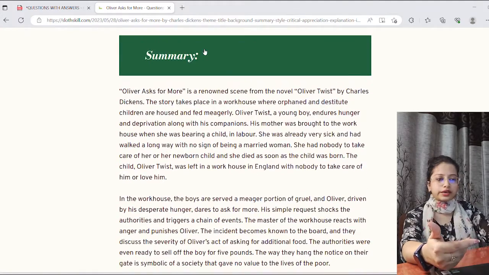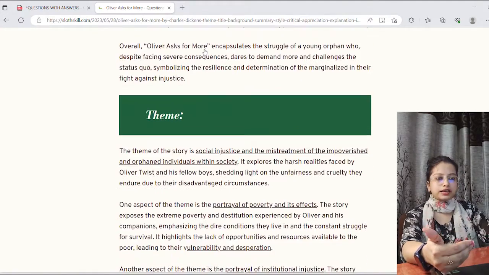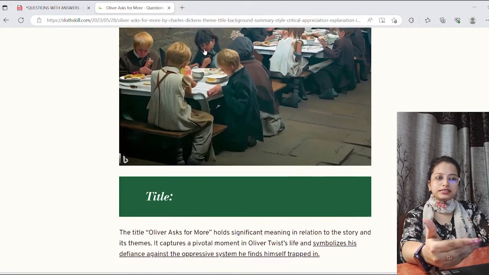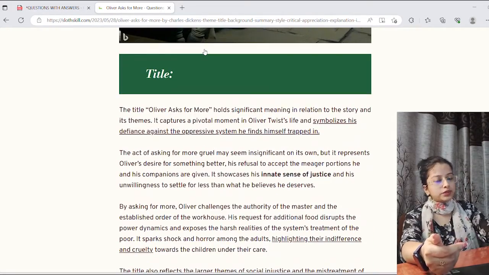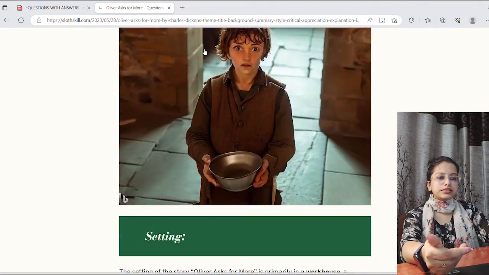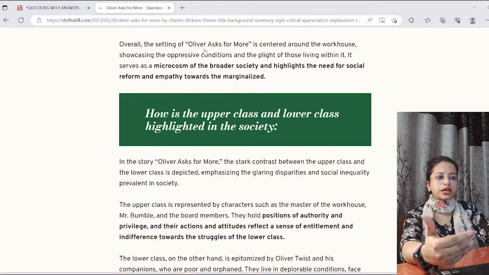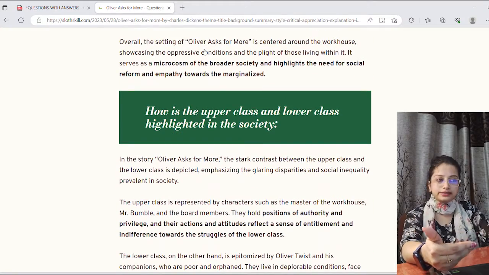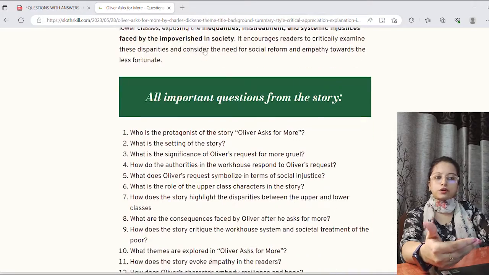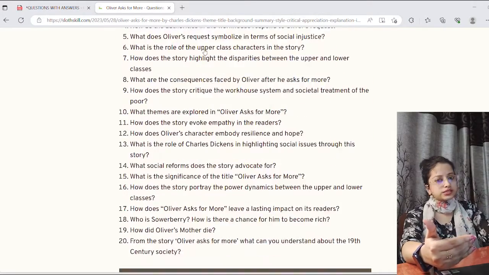The summary and theme are provided, and the background, the title and significance of the title, which is a very common question. Then critical appreciation, the setting of the story, and how upper class and lower class are highlighted in society. There are also important questions from the story, around 20 questions.